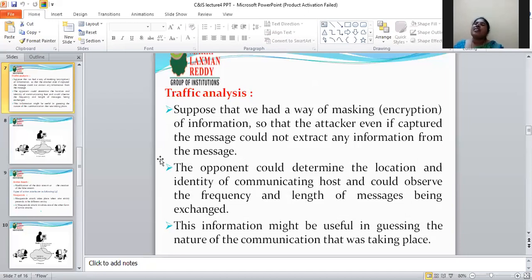Here the traffic analysis is about encryption of information. The third person, the hacker, even if he captured the message, could not extract any information from it. That is traffic analysis. See the diagram.